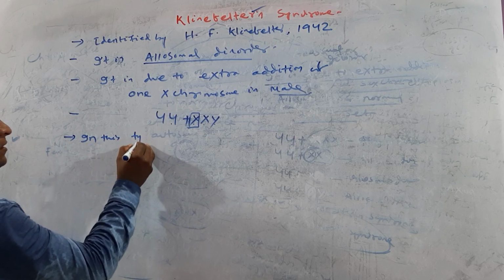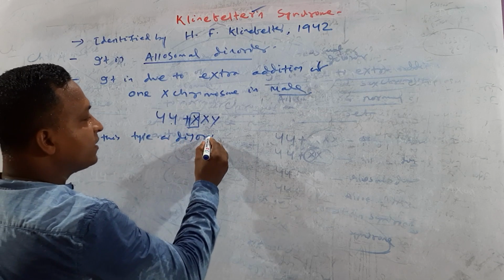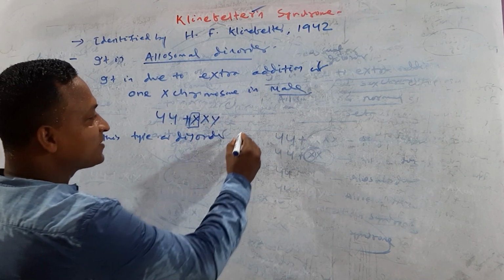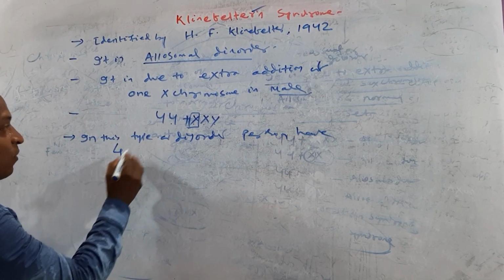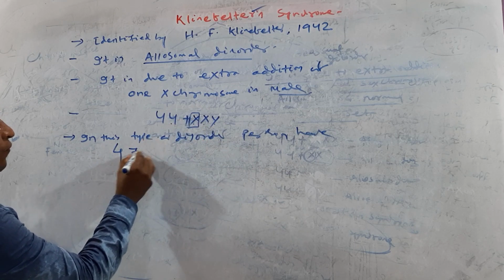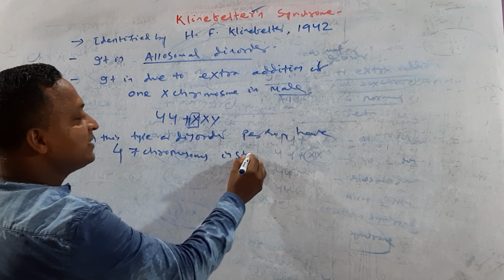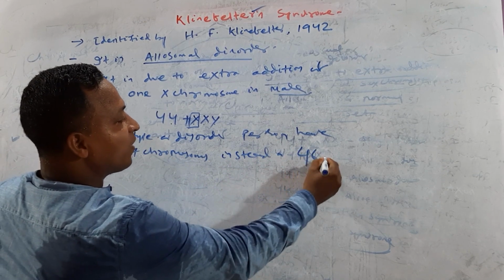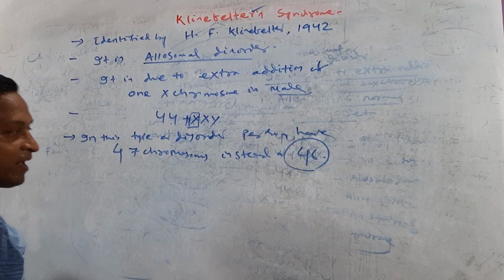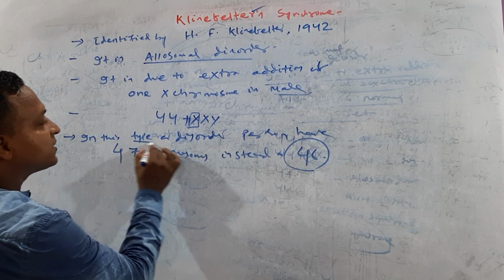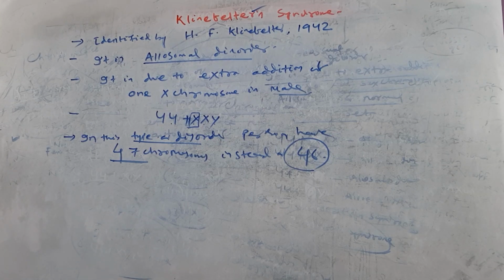In this type of disorder, the person has 47 chromosomes, 44 plus 3, instead of 46. Normal has 46. So these persons have Klinefelter syndrome. They contain 47 chromosomes. Clear?